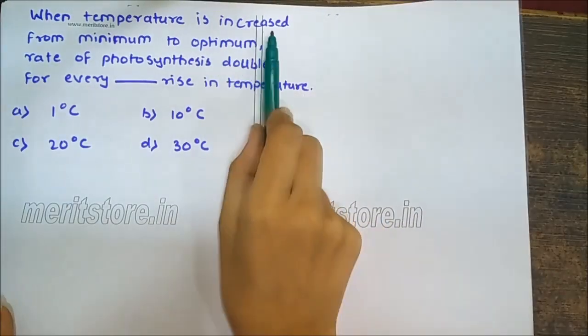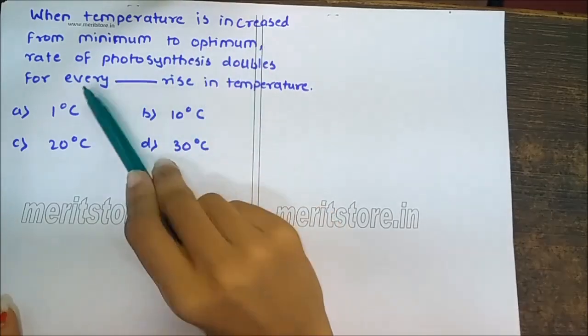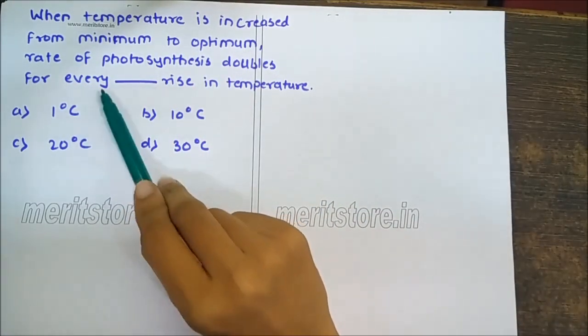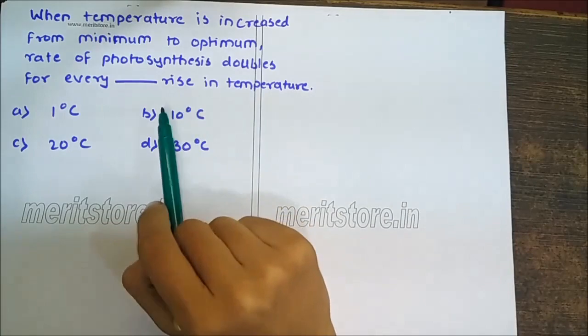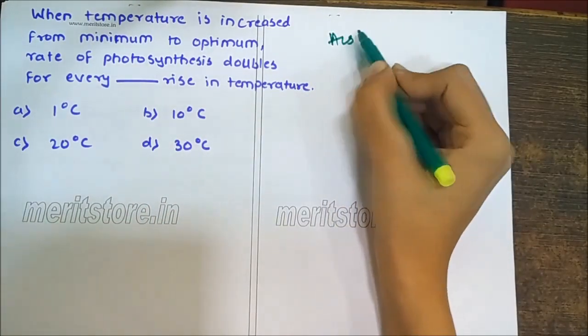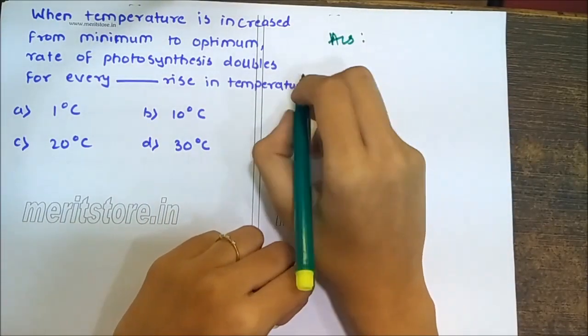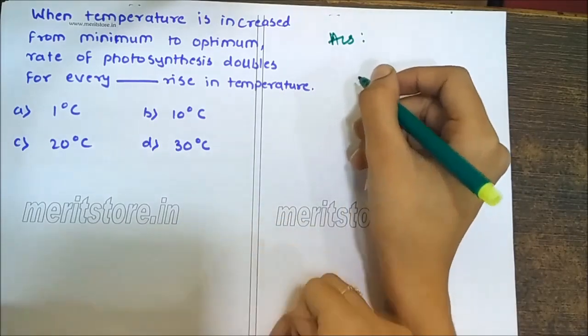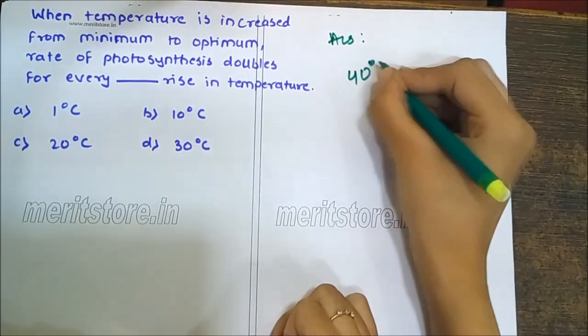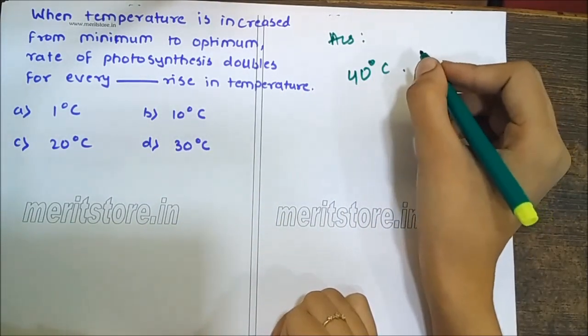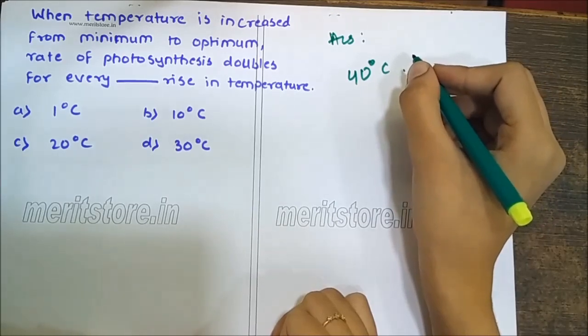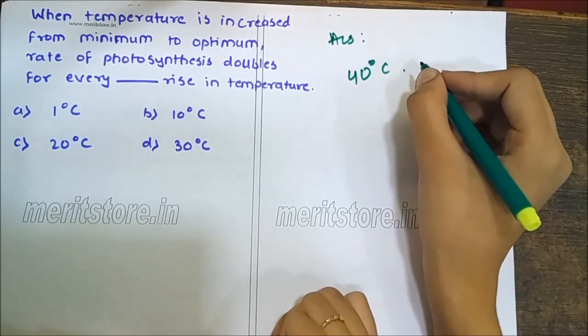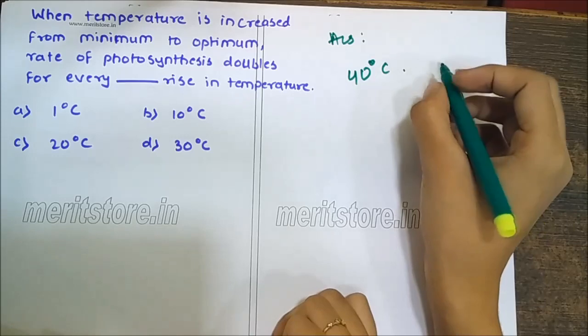When temperature is increased from minimum to optimum, the rate of photosynthesis doubles for every dash rise in temperature. Answer. The rate of photosynthesis usually increases with an increase in temperature up to about 40 degrees Celsius. Above this temperature, the rate of photosynthesis starts decreasing due to inactivation of enzymes.